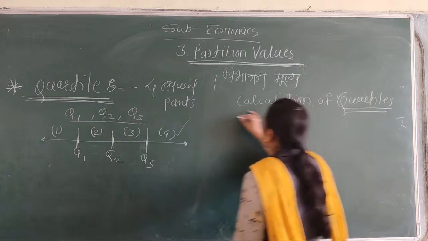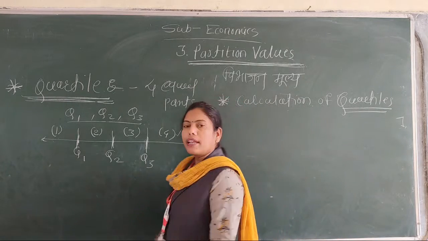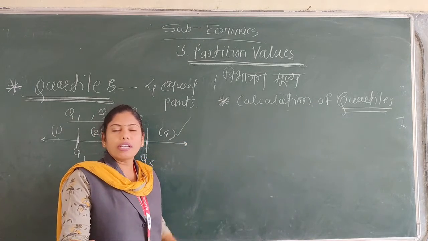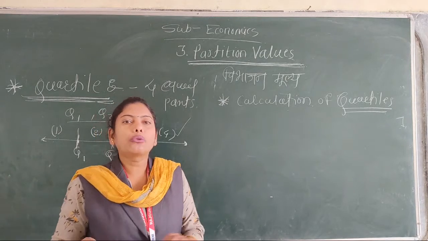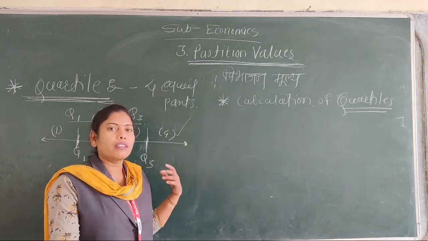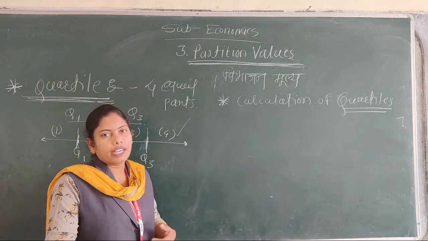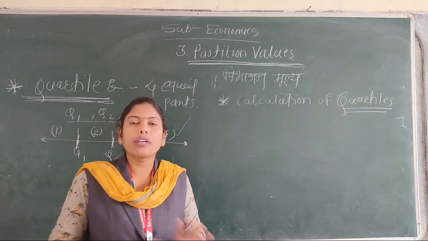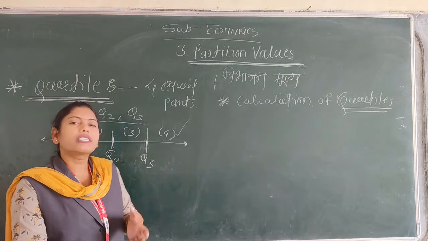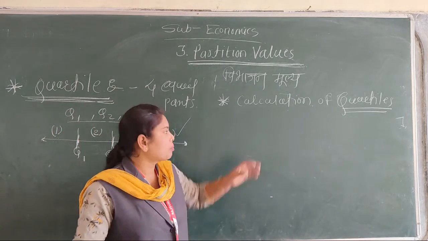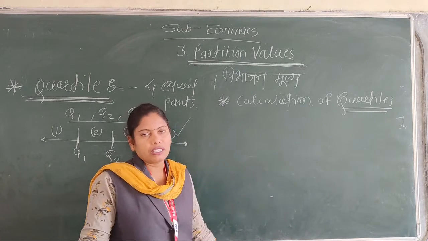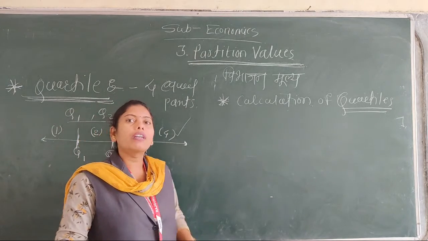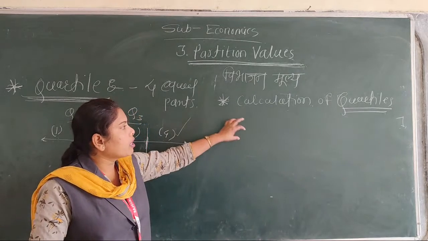Calculation of quartile म्हणजेच चतुर्थकाचे मोजमाप. Okay, quartile is mostly used to study and explain numerical data related to the economic aspect. म्हणजे इकॉनॉमिक्सशी संबंधित जो काही संख्यात्मक डाटा आहे तो एक्सप्लेन करण्यासाठी मोस्ट ऑफ दी टूल्स जे आहे, क्वार्टाईल जे आहे ते वापरले जातात. So that we have discussed the quartile in our syllabus. Okay, calculation of quartile.